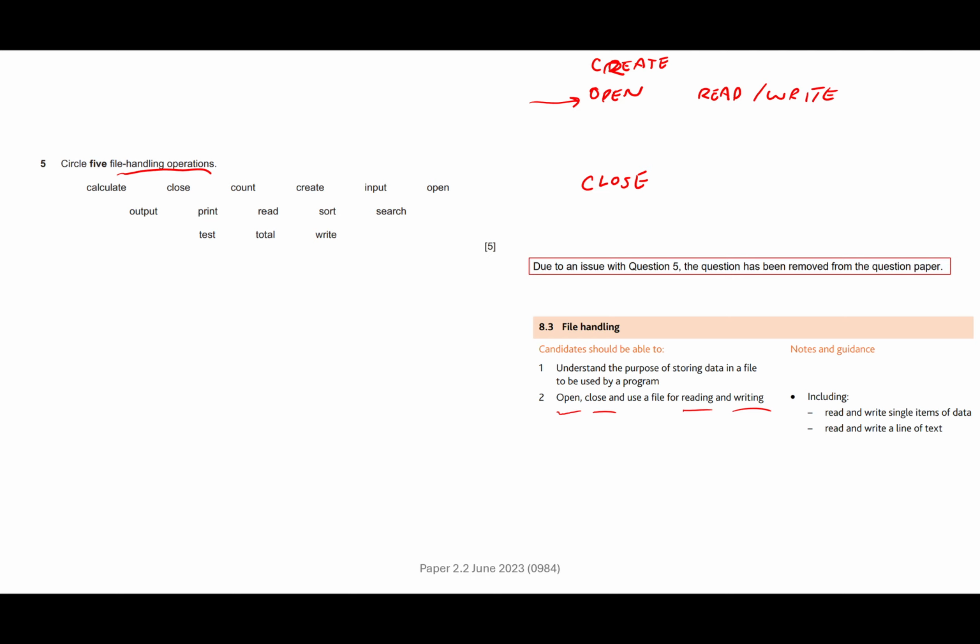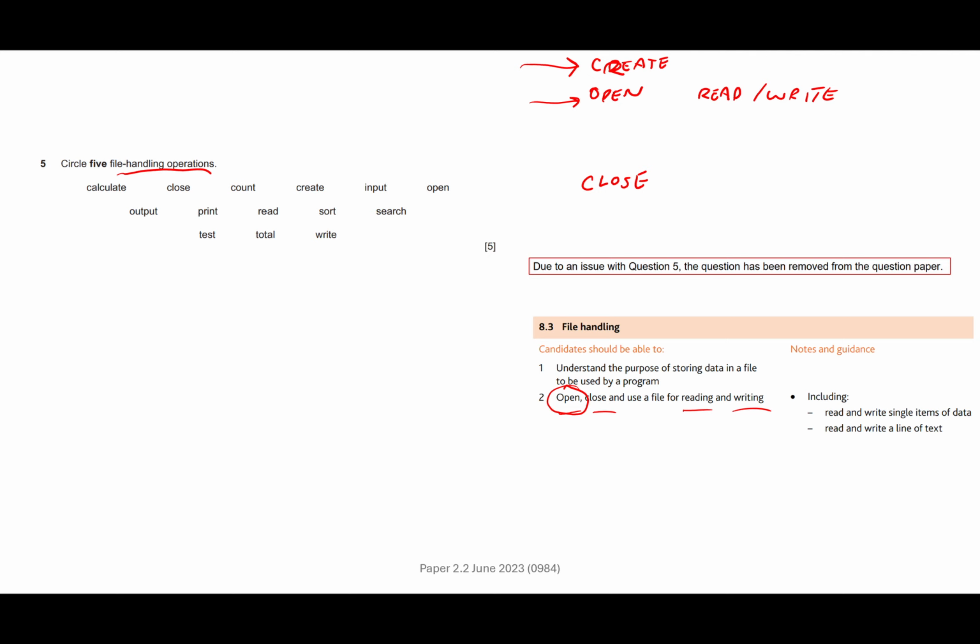I think there's an assumption that if you try to open a file that doesn't exist, it will create a blank file for you to use, but actually we would need to create it. So that potentially might be why this question was removed. That might have been the issue, whether they talked about it and said, actually I don't think this is fair.